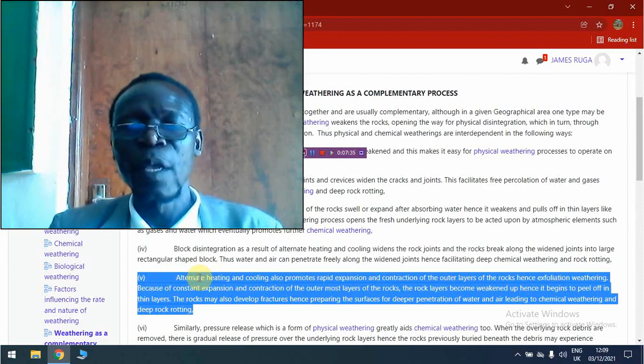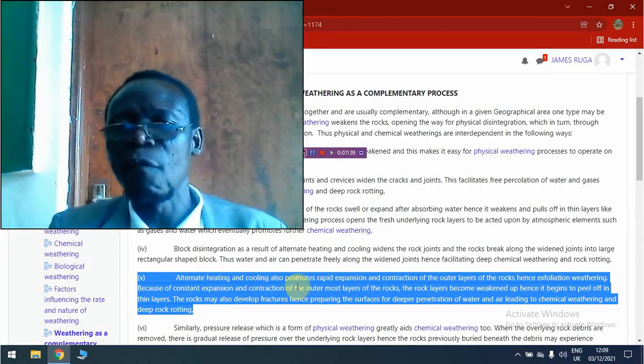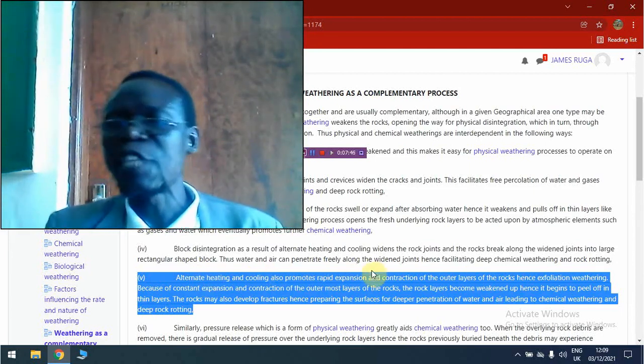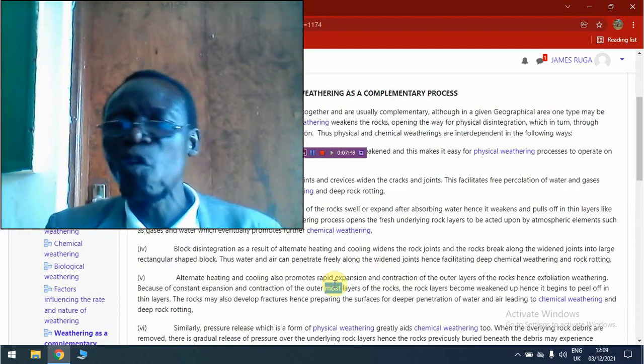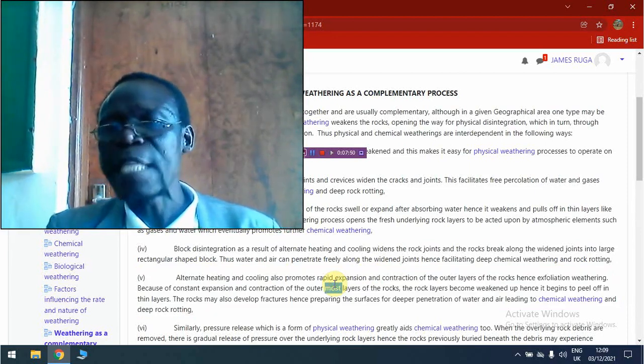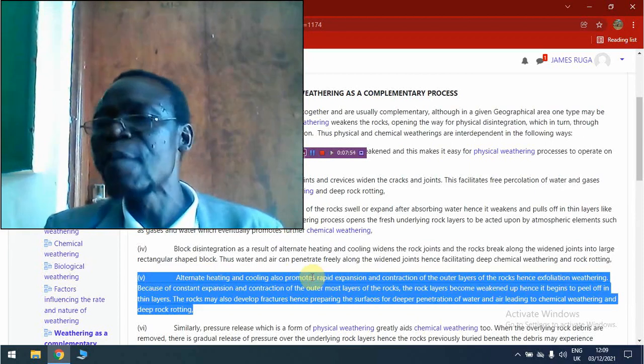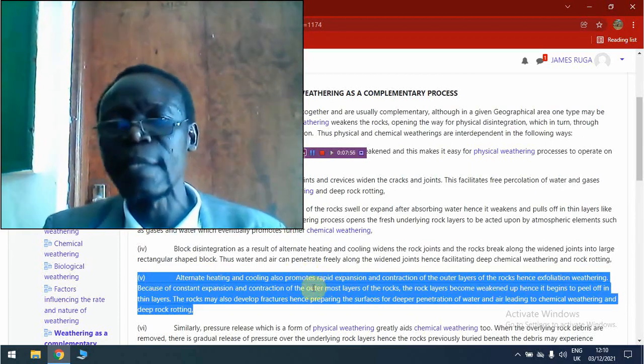Number 4, we have the effect of exfoliation weathering caused by alternate heating and cooling. Exfoliation weathering is a physical weathering process which greatly promotes the occurrence of chemical weathering processes. In which way?